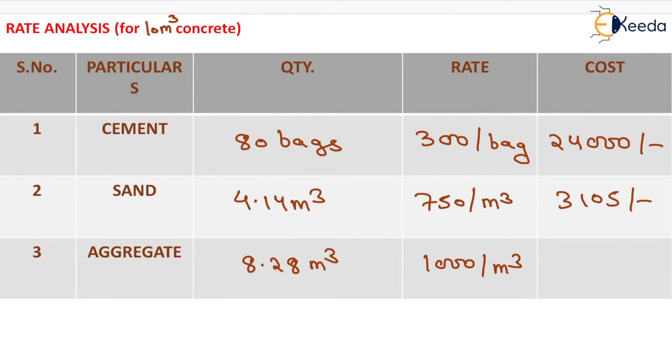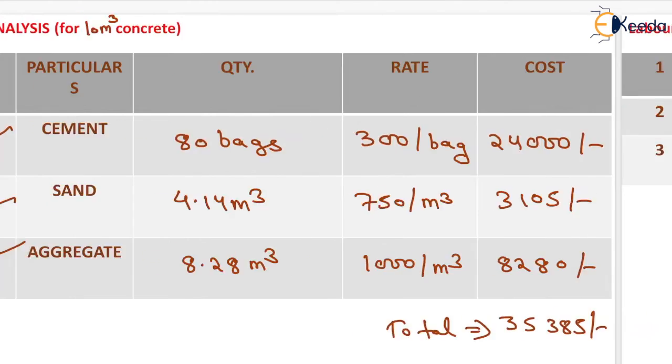After multiplying this, we will get the total rate as 8280 rupees. After adding all these, we will get the total as 35385 rupees. That will be the total of cement, sand, and aggregate.